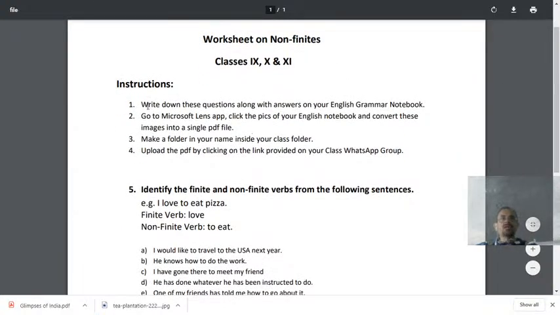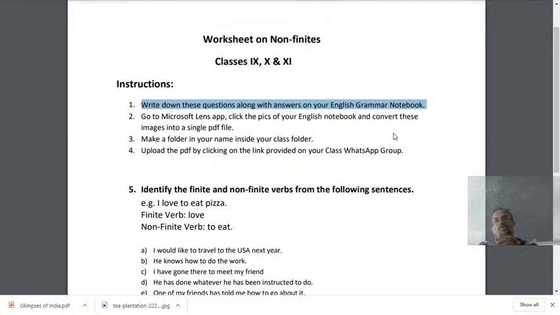What is the instruction? Write down these questions along with answers in your English grammar notebook. If you do not have an English grammar notebook, you can write in your English notebook, but if you have an extra notebook at home, please make an English grammar notebook and keep sending the things to me. I promise you that I shall check your PDF and award you marks, like in your physical book you get the marks, na? Likewise you shall get your marks.